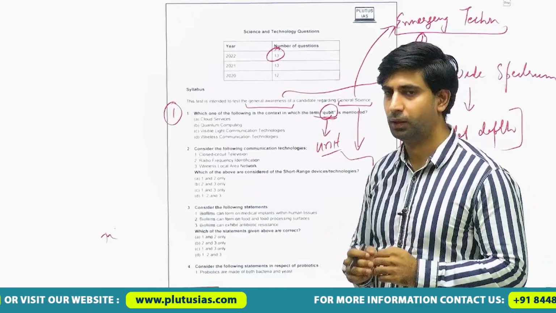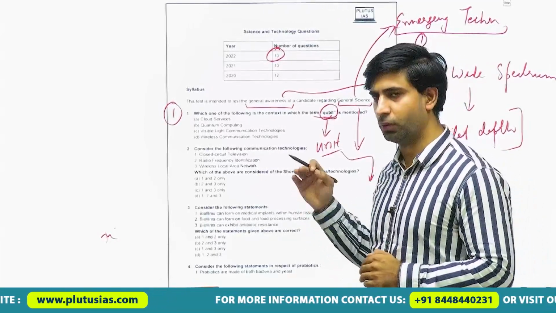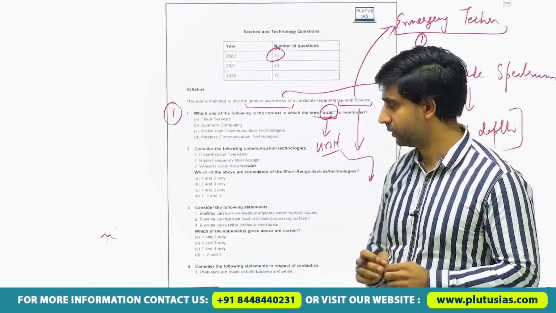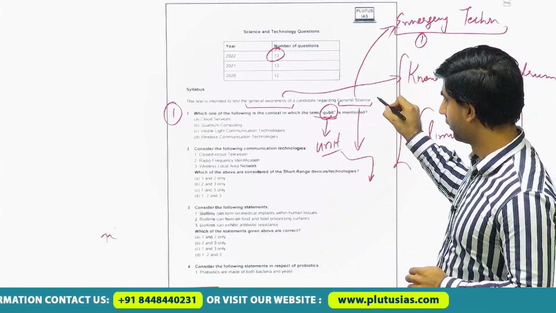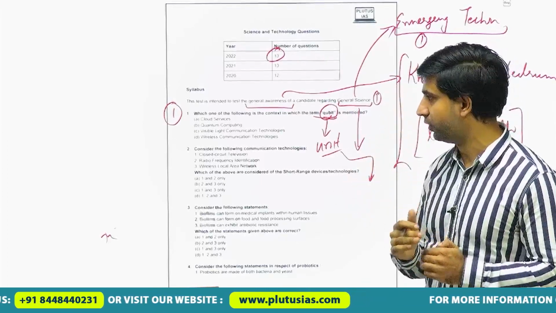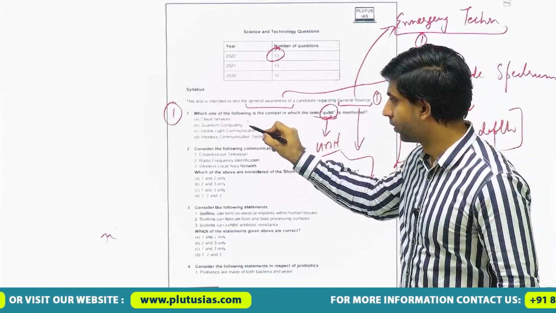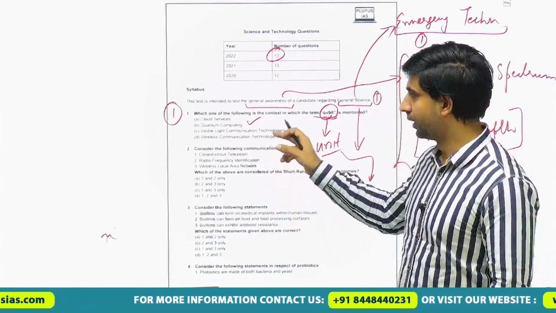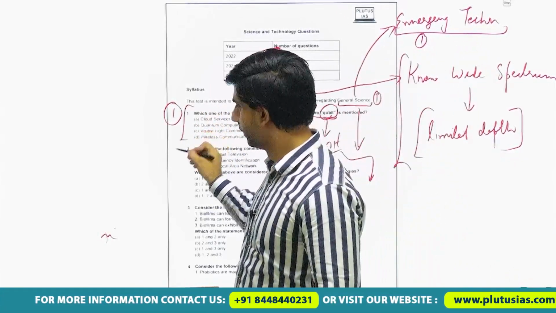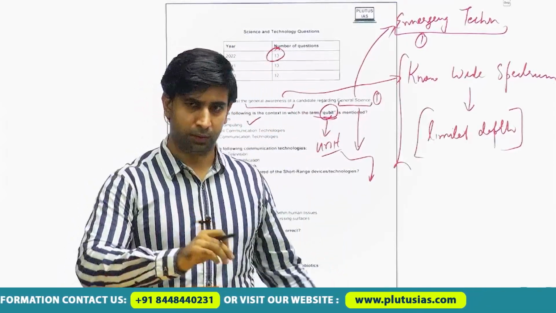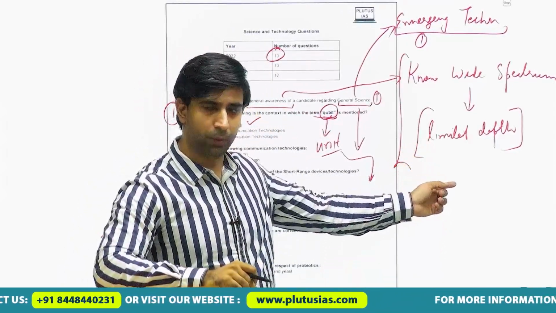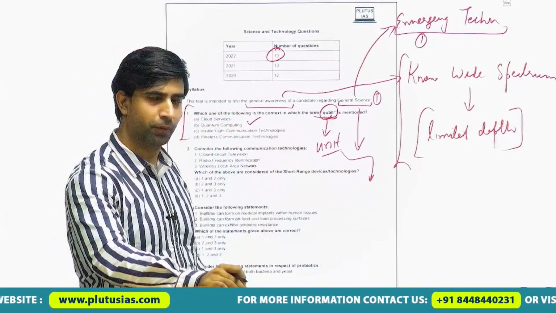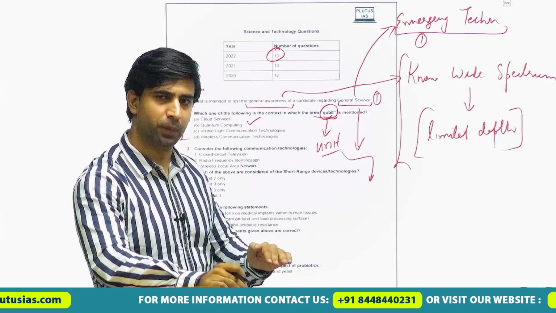Here I am discussing all these questions only to tell you where to focus and how to focus, like general current affairs, and the depth will be very superficial. Here the right answer would be quantum computing. With that much limited information, you are getting 2 marks. This is what I told you about the approach: a wide spectrum of knowledge. The first question requires that spectrum only, without much depth.